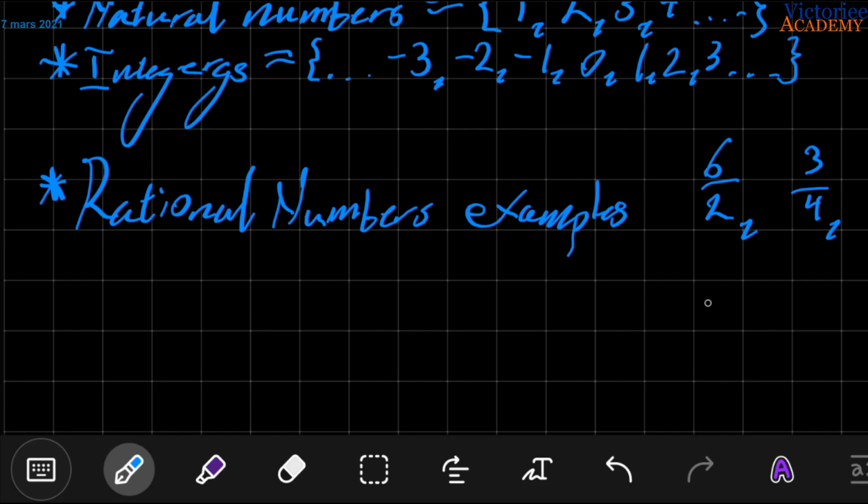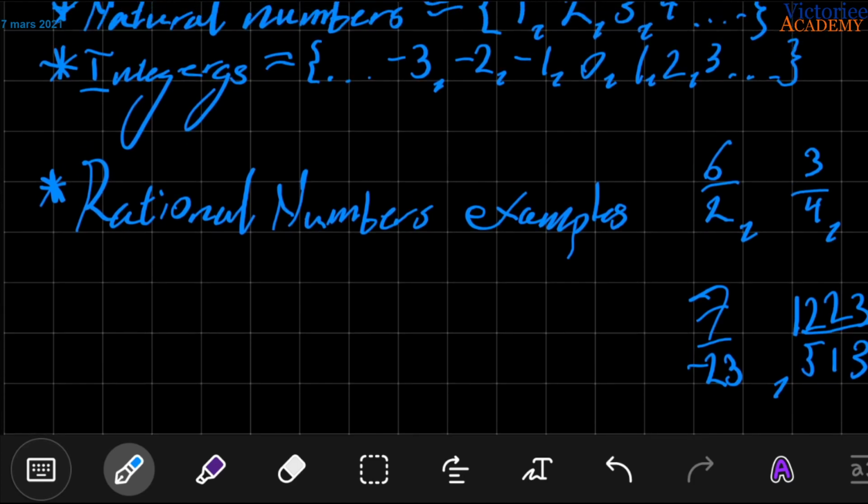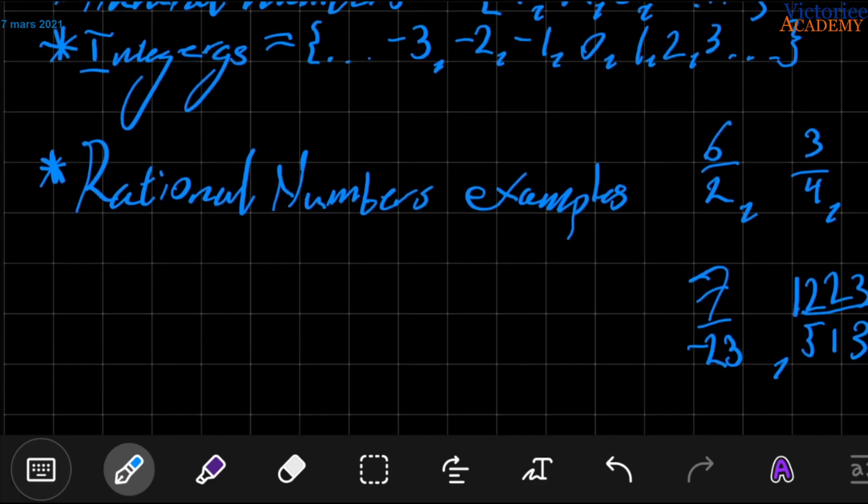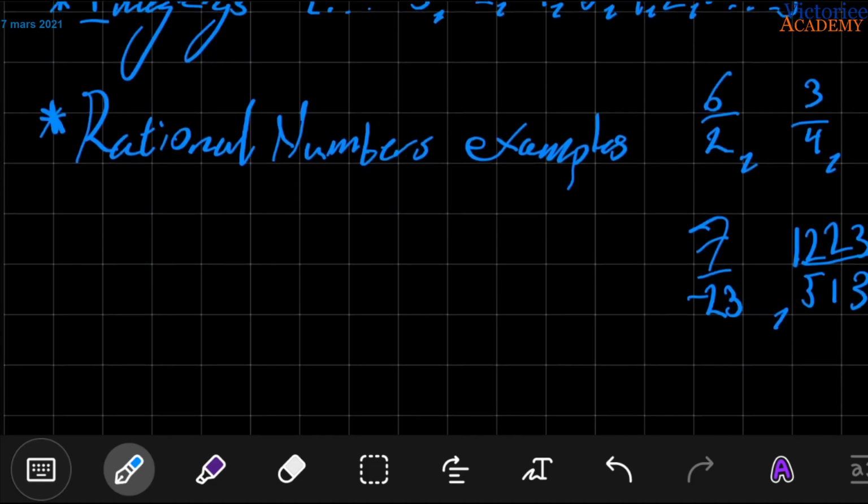That was not good. 7 over minus 23. We could also have really, really huge numbers divided by each other. So the rational numbers are integers on top of each other to make divisions. Obviously, you can count with these and simplify this. So this would be equal to 3.